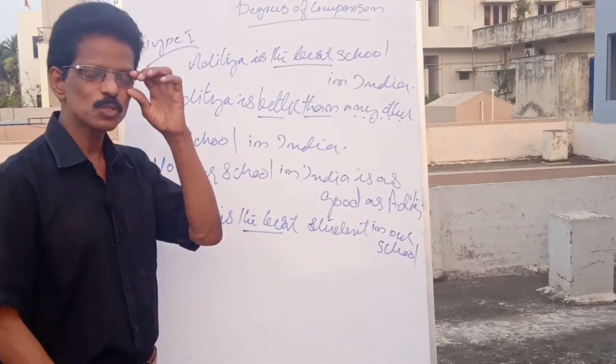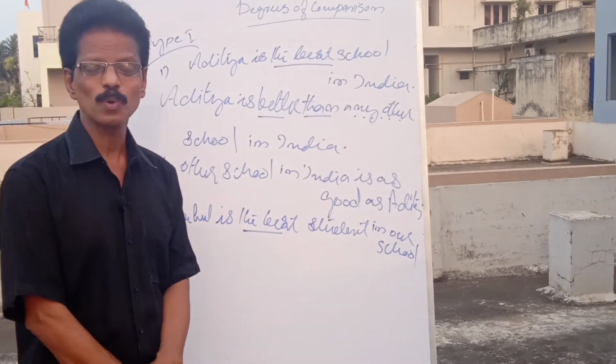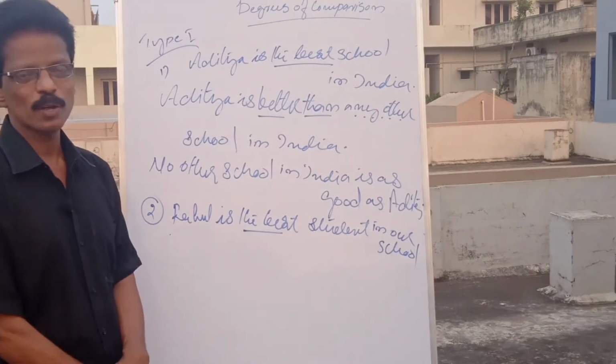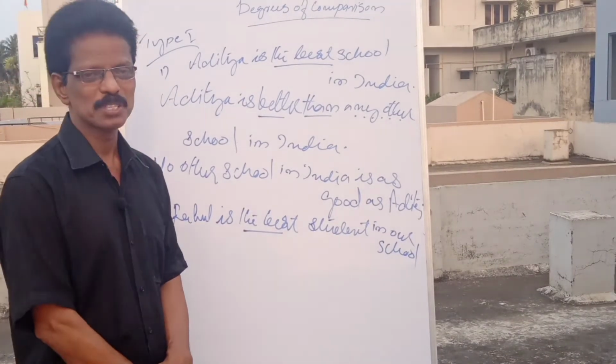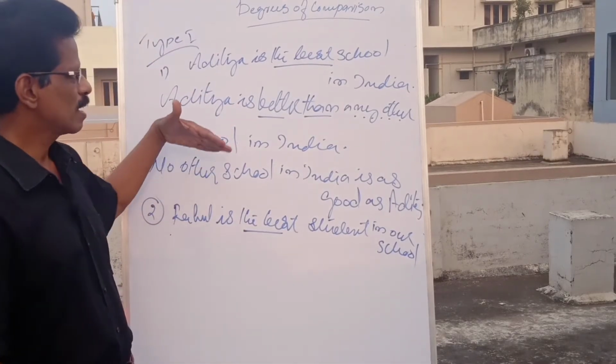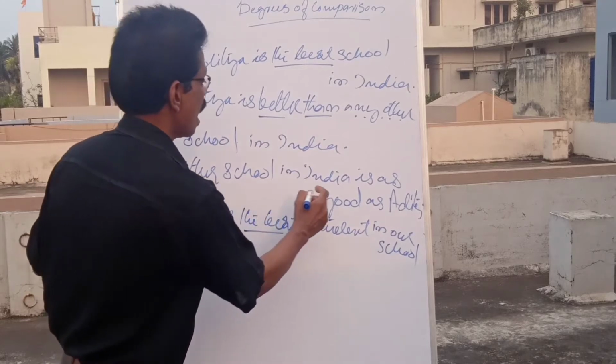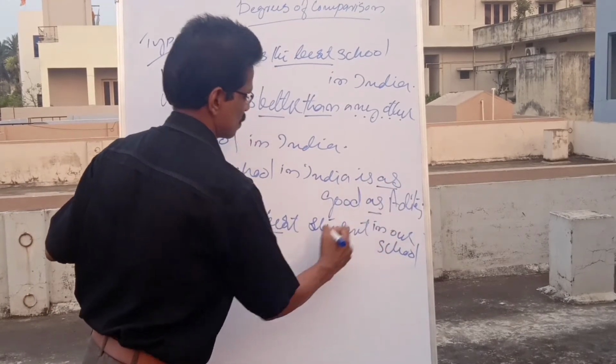A is the best student in our class. A is better than any other student in our class. No other student in our class is as good as Mr. A. That is type 1. Mark the words of comparison: the best, better than, as good as.